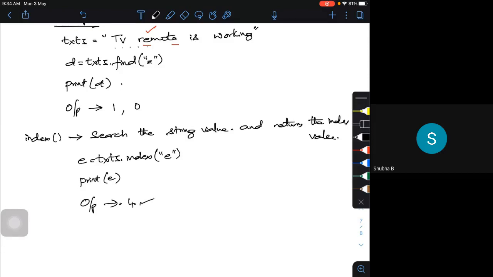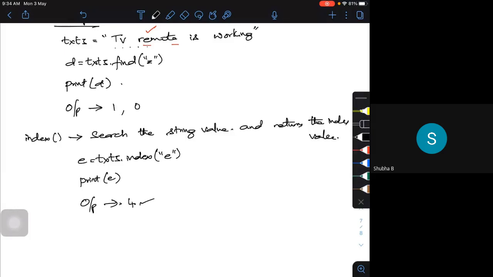So like that, I can use this particular string method to search for this thing. And if we want to count the number of times a particular specified value occurs in a string.